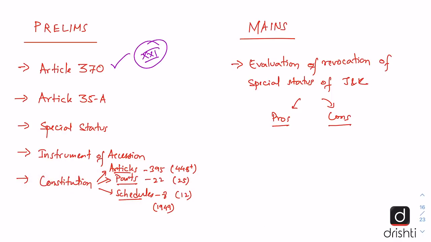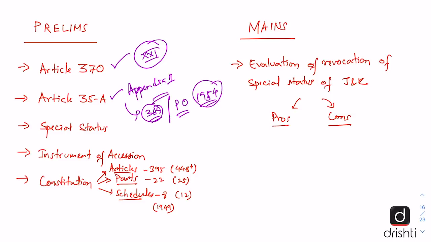And Article 35A is not placed in the main body of the Constitution, but in Appendix 1. And this was not introduced in the Constitution through an amendment under Article 368, but through a presidential order in 1954. This is also an important fact that we should remember, and a question can be asked on this.